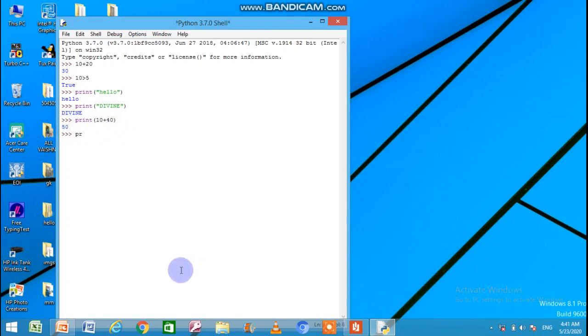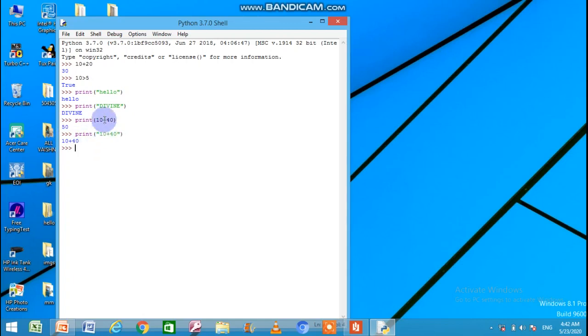But if we write it under the double quotation, 10 plus 40, what happens? Now you can see 10 plus 40 is printed as it is. Why? Because 10 plus 40 is given under the double quotation. So when you give anything under the double quotation, it is treated like a text value and it is printed as it is given under the double quotation.